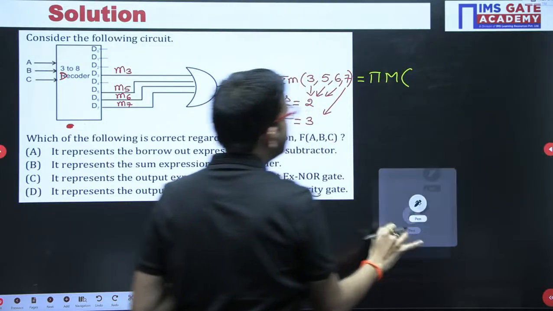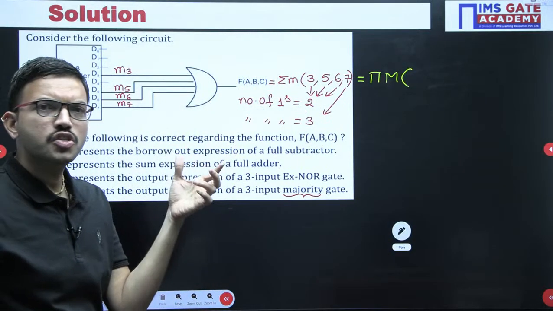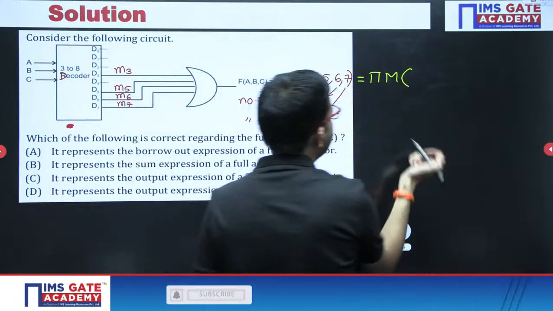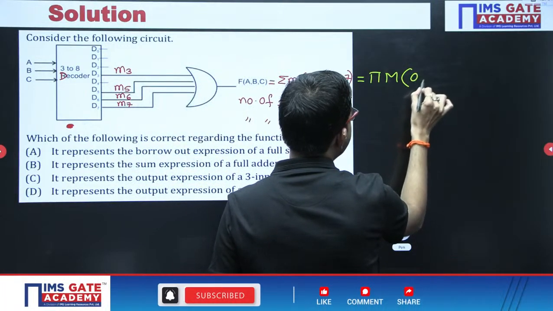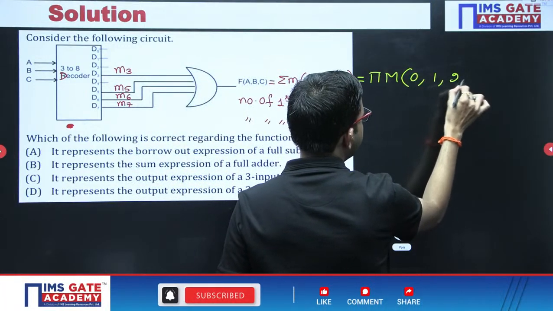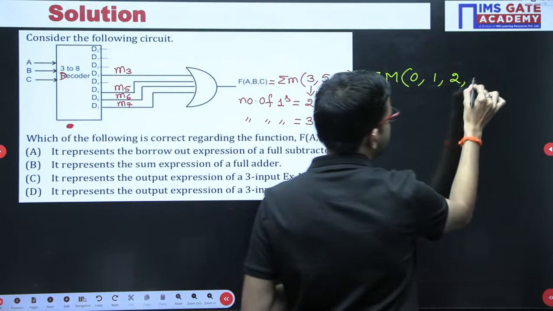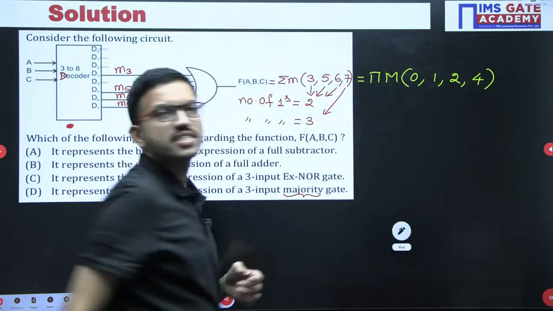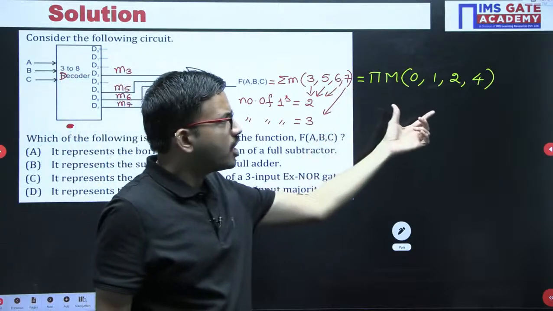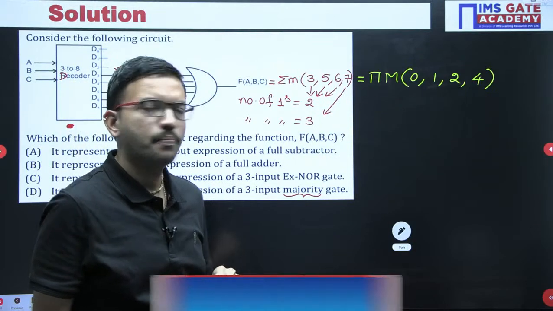When you have 3 bits, the decimal equivalents range from 0 to 7, other than these numbers. That means 0, 1, 2, 3 are present, and 4, 5, 6, 7 are already present. For these 4 combinations you are getting output 0.